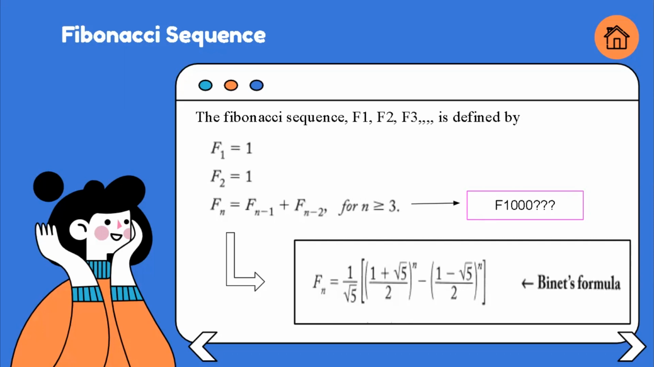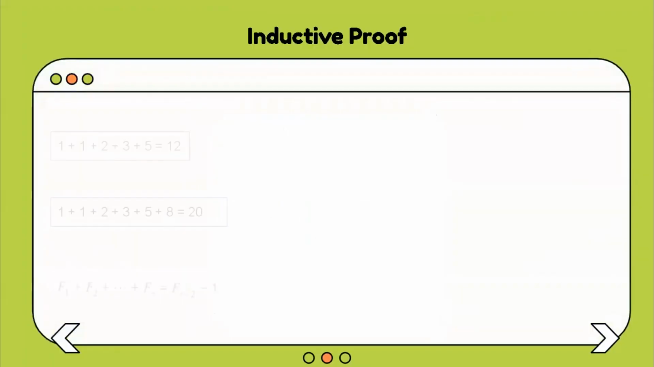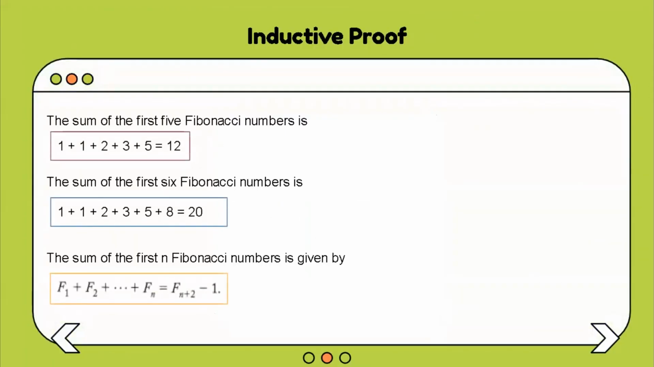However, this explicit formula lacks the simplicity of the recursive formula and thus may be harder to remember. The recursive definition also has the benefit that since it relates each Fibonacci number to the immediately preceding ones, it is useful in inductive proofs. So, this is the inductive rule. The sum of the first 5 Fibonacci numbers, 1 plus 1 plus 2 plus 3 plus 5, is equal to 12, which is 1 less than the 7th Fibonacci number, that is, F7 equals 13.